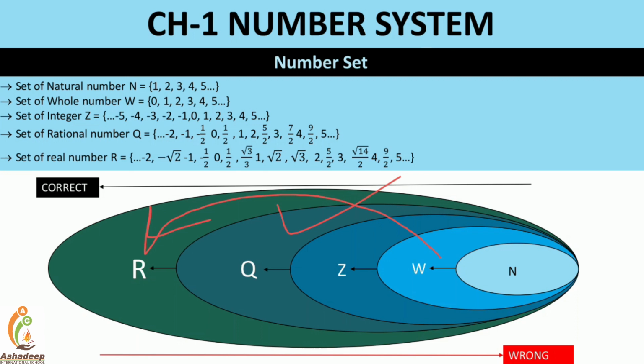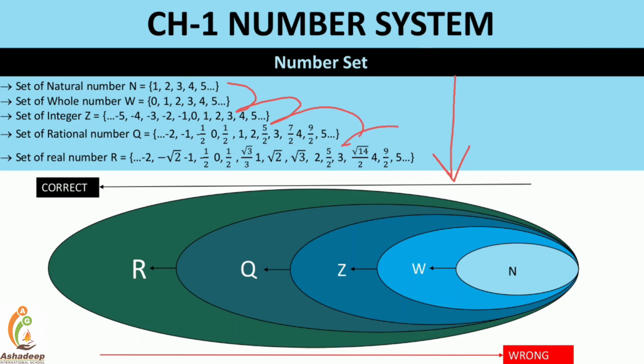So that is the way you need to move. The sequence is something you need to remember, right? If you come from top to bottom, every natural is a whole? Yes. Every whole is an integer? Yes. Every integer is a rational? Yes. Every rational is a real? Yes. So from top to bottom the sequence is correct, but from bottom to top the sequence